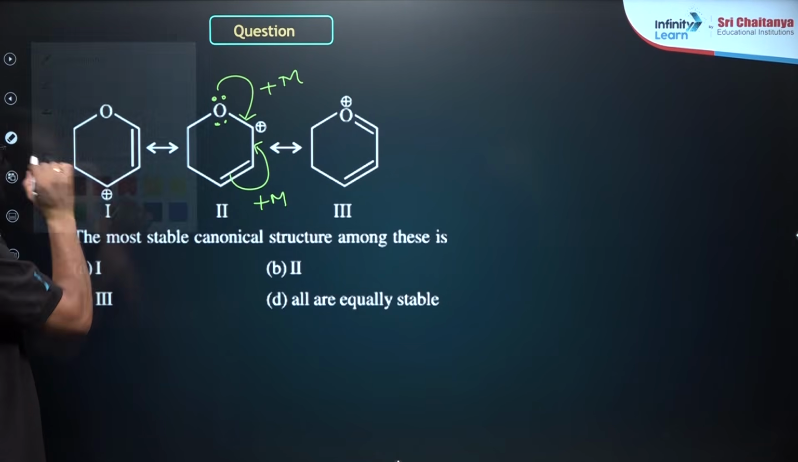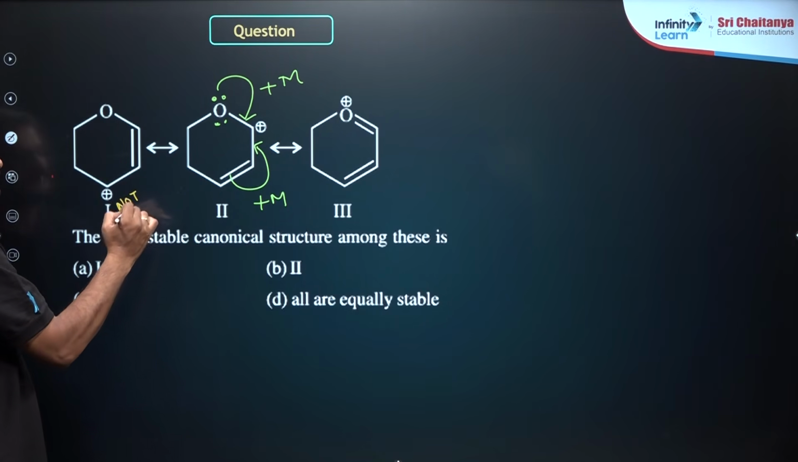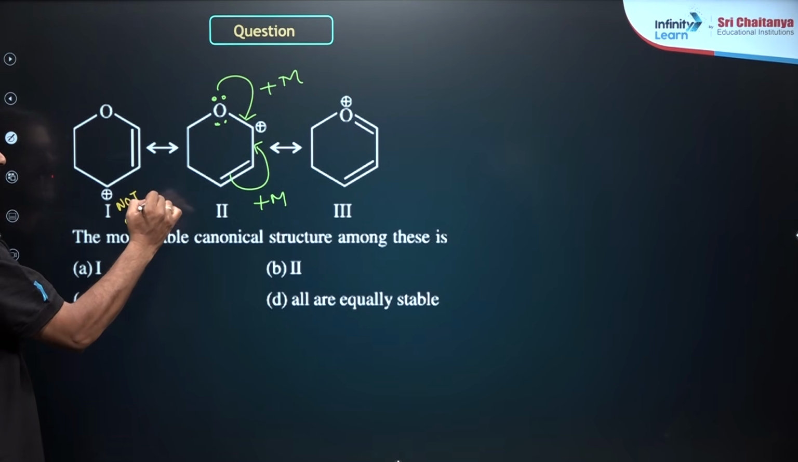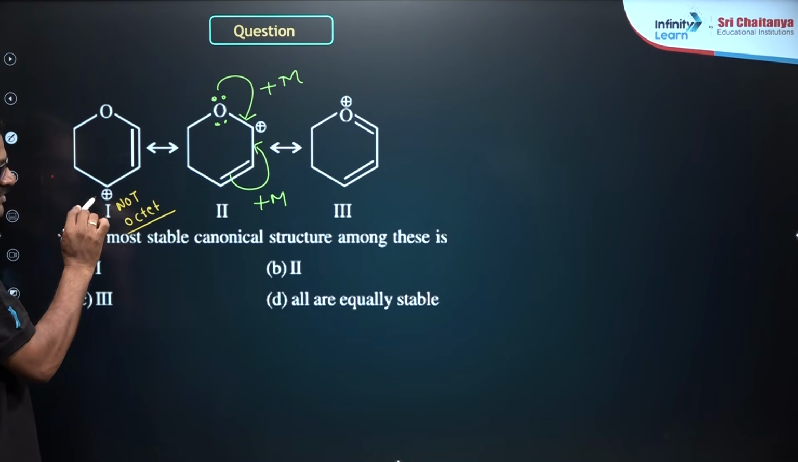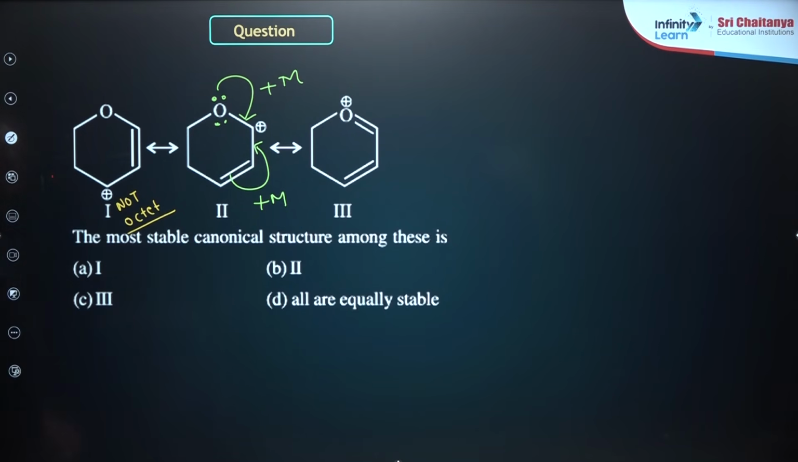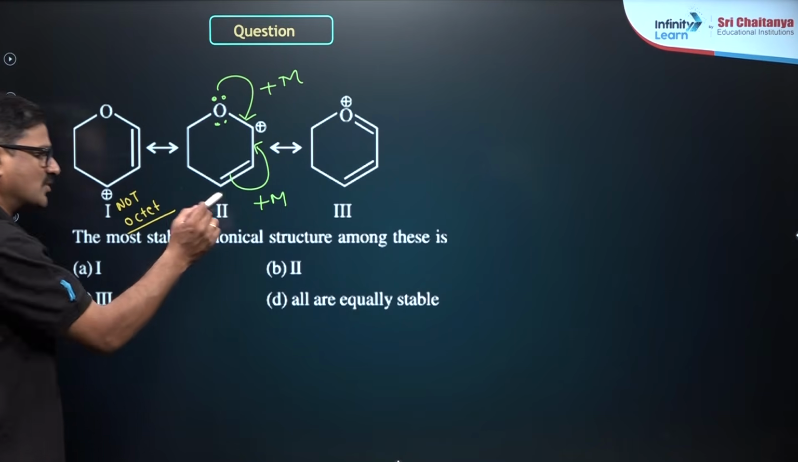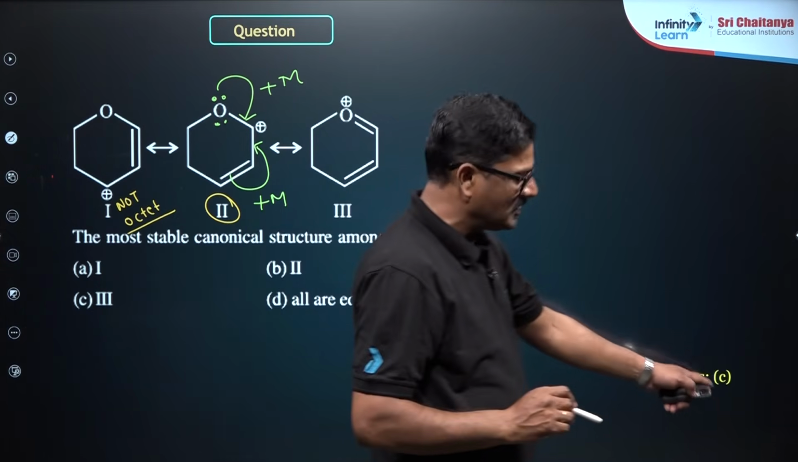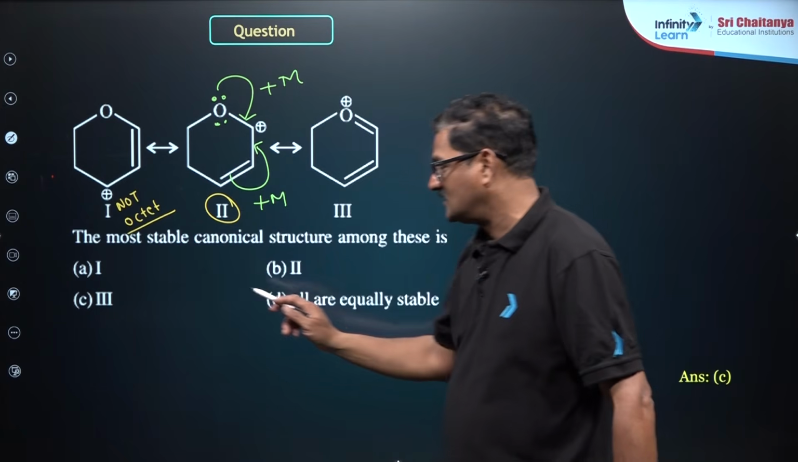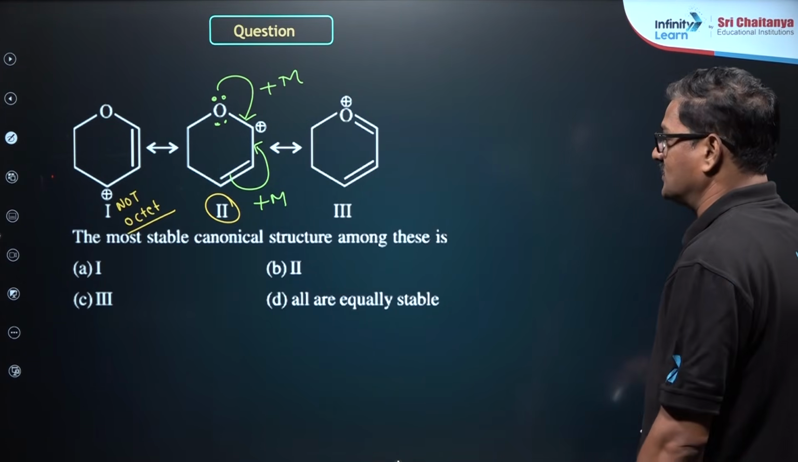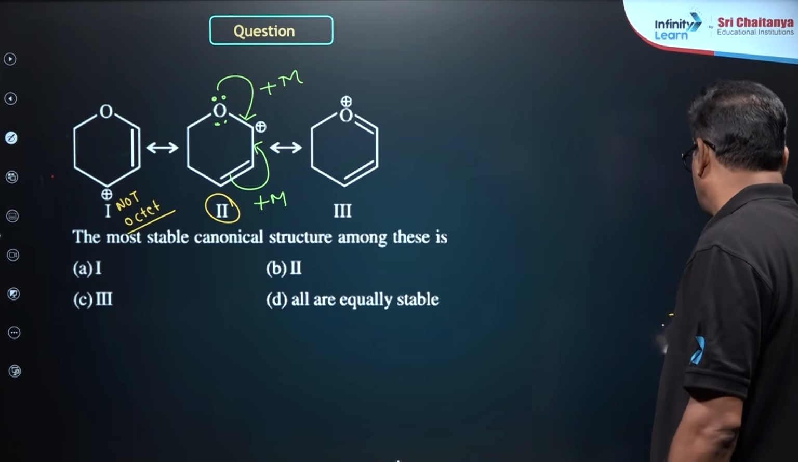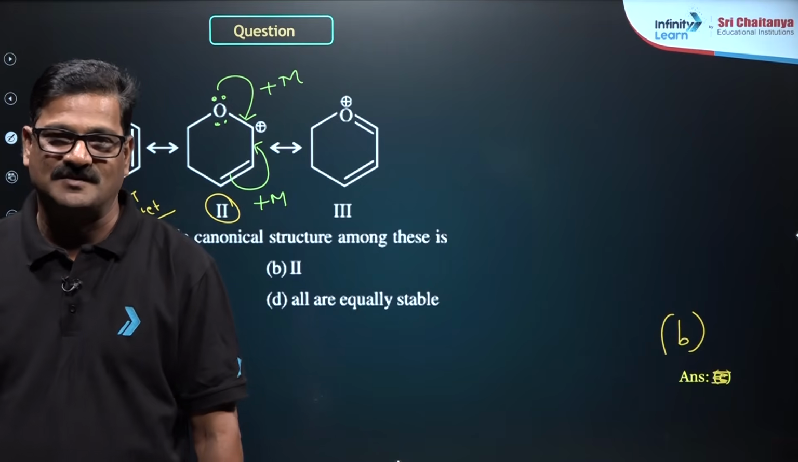Here, not following the octet. Here not an octet. As this is not an octet, it is going to be less stable. So I just want to say 2 is most stable. Option C is the correct answer. Option 2 is most stable. I want to say B is the correct answer for this question.